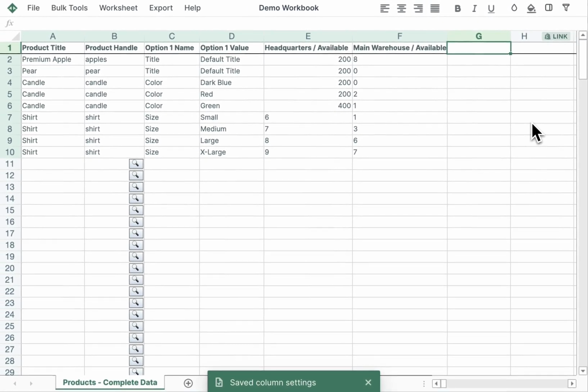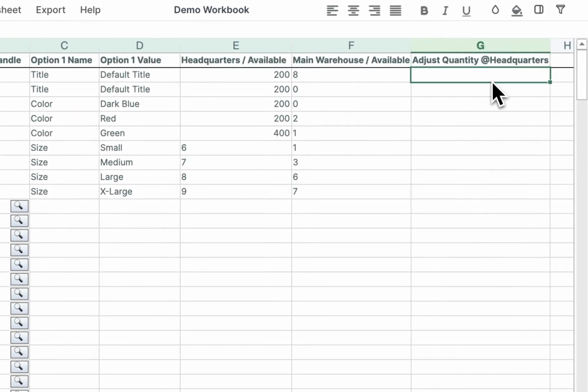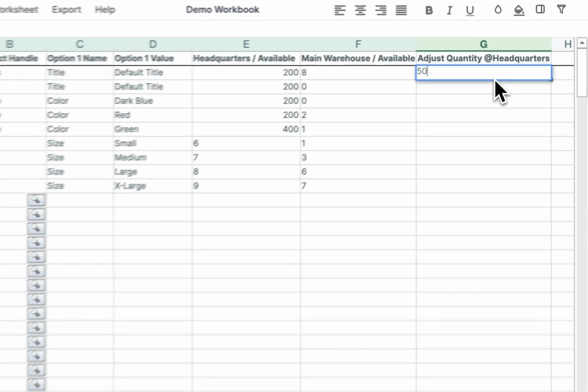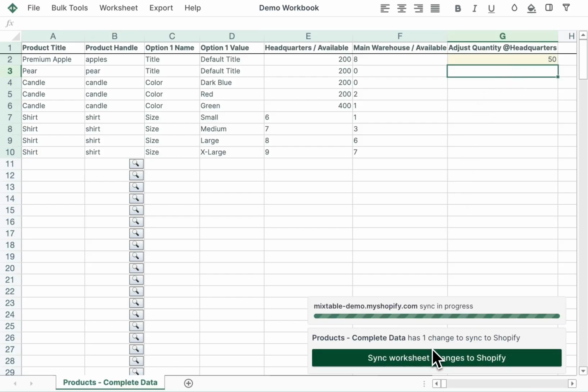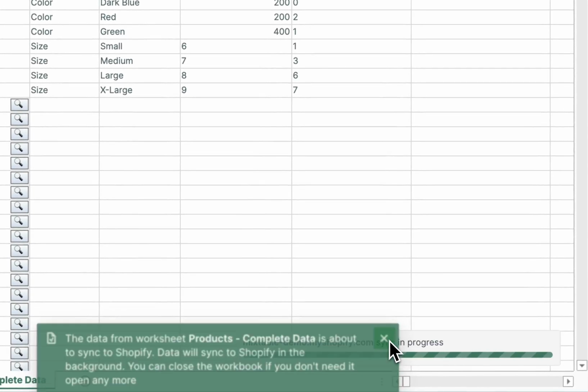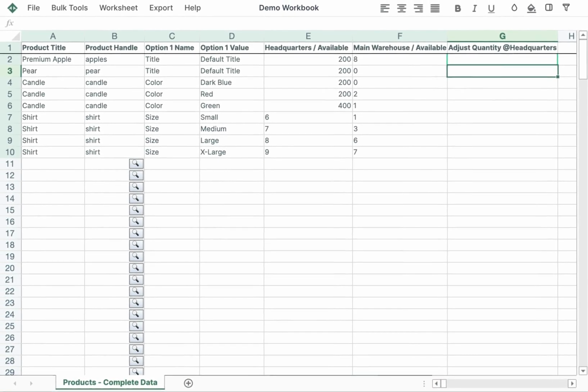And it can be used to decrease or increase the inventory at a location, irrespective of what the current inventory level is. So in this example, we'd like to increase by 50 the inventory of our apples at our headquarters. So once we've entered the value 50, we initiate a sync to Shopify. We see the cell become white, which means the information was sent to Shopify.